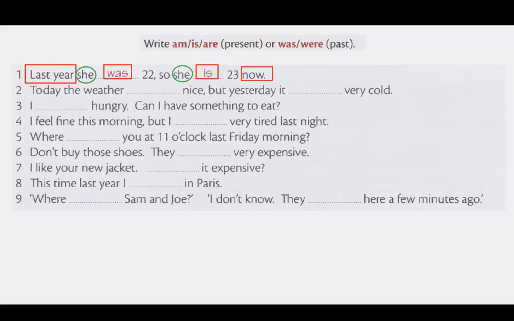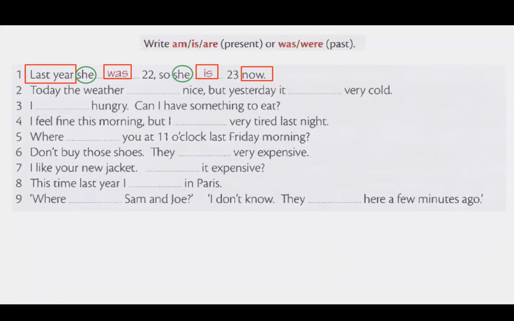Please pause the video at this point. I will go on. So please pause the video and answer those questions. Grab a piece of paper, a pen or pencil, write down your answers. When you are done, please come back and watch the video and then see my explanations if you have any mistakes.